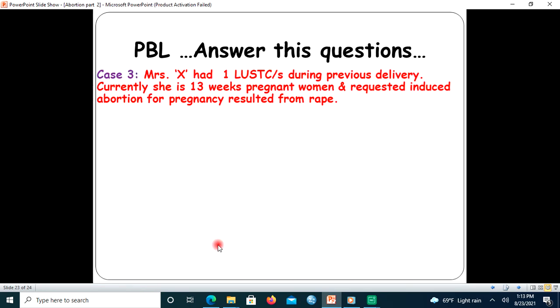The third case, Mrs. X had one lower uterine segment transverse cesarean section during a previous delivery. Currently, she is a 13 weeks pregnant woman and requested induced legal abortion for pregnancy resulting from rape. So here, the reason she has for having an induced abortion is rape.